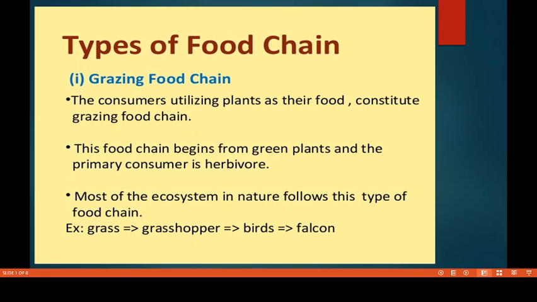In this food chain, primary consumers are plant eating animals, and most food chains belong to this category, okay? Such food chains are also known as predatory food chains, okay? For example, this type of food chain is followed everywhere, that is grass, grasshopper, birds and falcon, okay? This food chain begins especially from green plants, and the primary consumer here is a herbivore, okay? So they are called the grazing food chain.